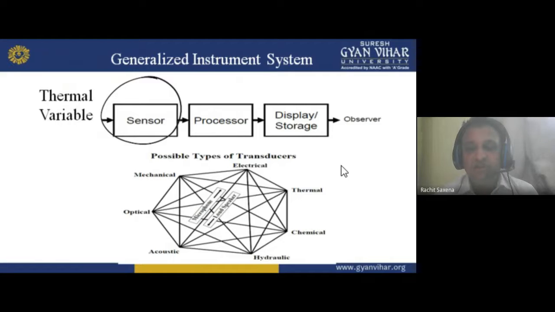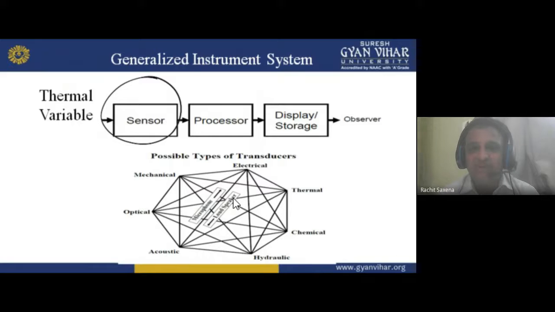A transducer is an instrument or part of a system that basically converts one form of energy to another form. We can convert thermal to electrical, electrical to thermal. A piezoelectric crystal is a simple example. Through this, we can convert force into electrical power. So: mechanical, electrical, thermal, chemical, hydraulic, acoustic, optical. A microphone and loudspeaker work in this category. So these are the possible types of transducer, basically converting from one form to another.